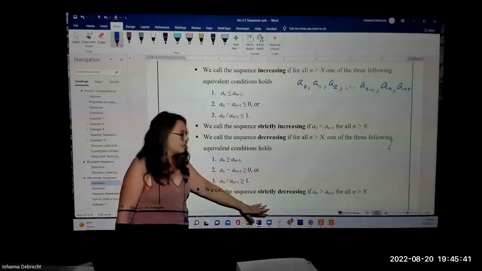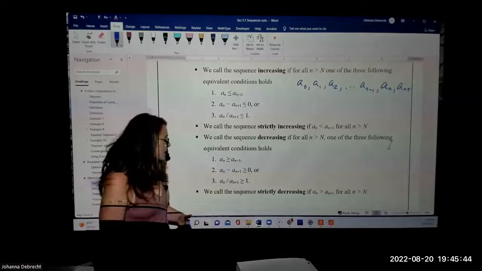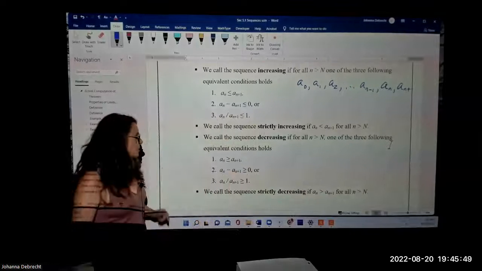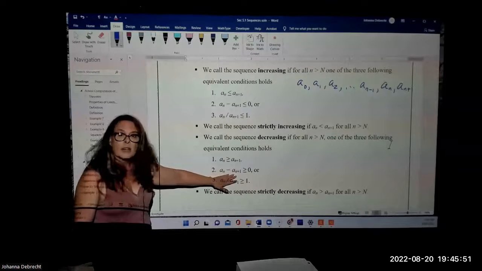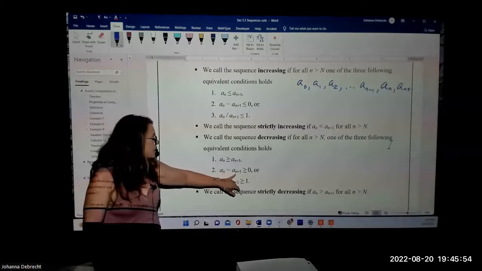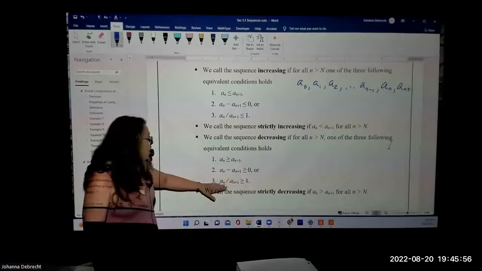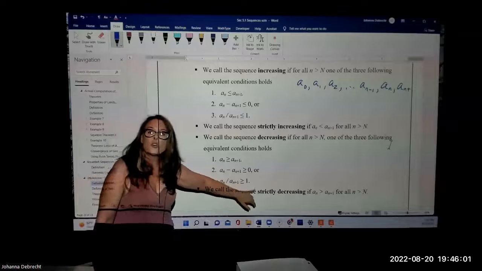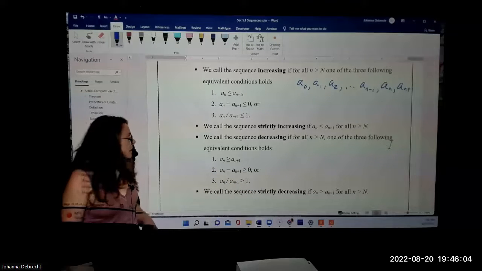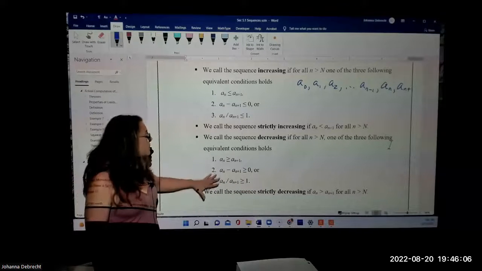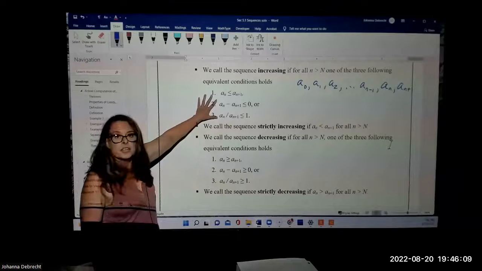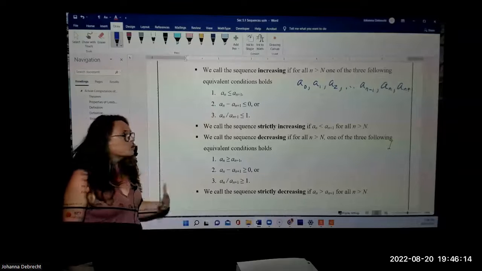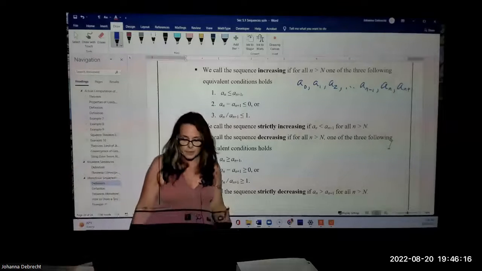We call it strictly decreasing or strictly monotone decreasing if a sub n is strictly greater than a sub n plus 1, no or equal to. And that would be the same as establishing that a sub n minus a sub n plus 1 is greater than or equal to 0, or that the ratio a sub n divided by a sub n plus 1 is greater than or equal to 1, right? So again, we have these three equivalent ways of showing that a particular sequence, the terms are either strictly increasing or strictly decreasing or decreasing.